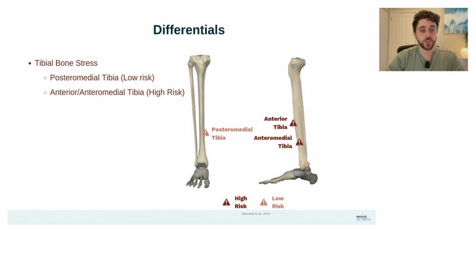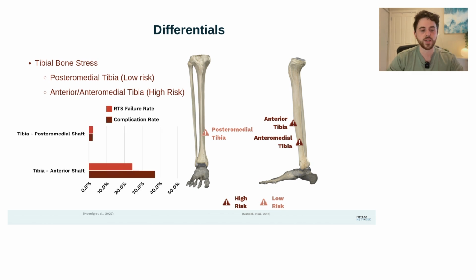Other considerations are a high-risk bone stress injury, such as an anterior or an anterior medial bone stress injury. And we do need to strongly consider these because this patient is complaining of anterior medial shin pain. So discerning if this is a high-risk bone stress injury is vital because the management is completely different and the risk profile is completely different.